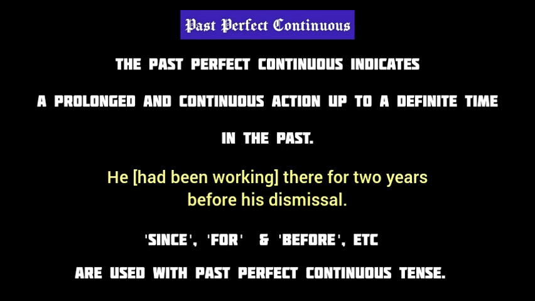In a nutshell, the past continuous tense only shows that an action was going on at a certain point of time in the past, while the past perfect continuous tense shows that an action was in progress for a long time in the past before another past action took place. Some time expressions such as since, for, before, etc. are frequently used with past perfect continuous tense, but they are not used with past continuous tense.